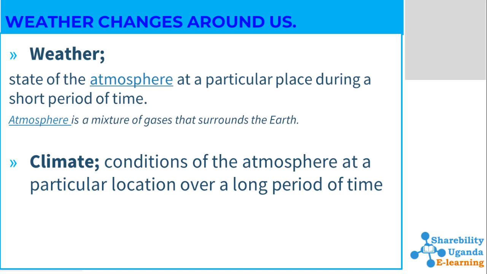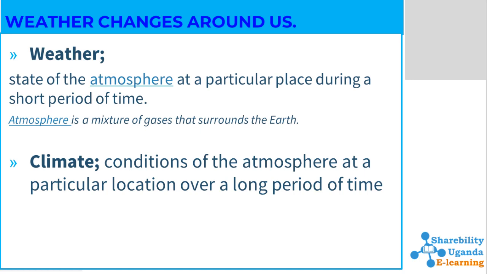When you look in the sky, those that you see as the clouds, those are the gases, the mixture of gases that surrounds the earth, and it is what we term as the atmosphere.